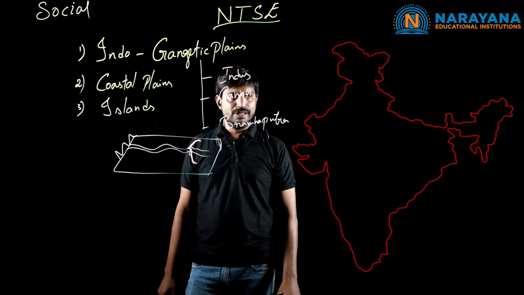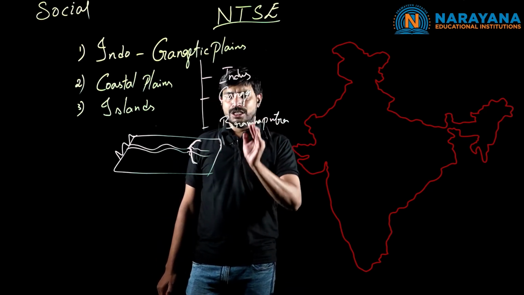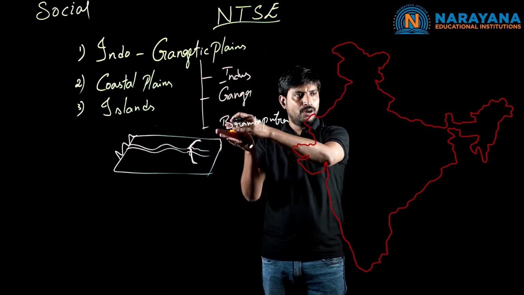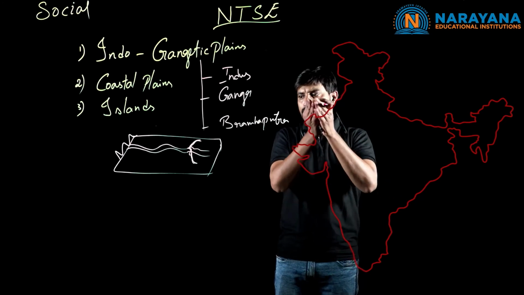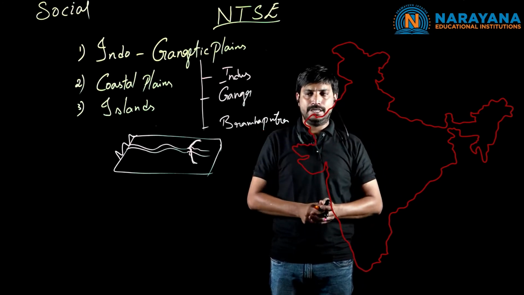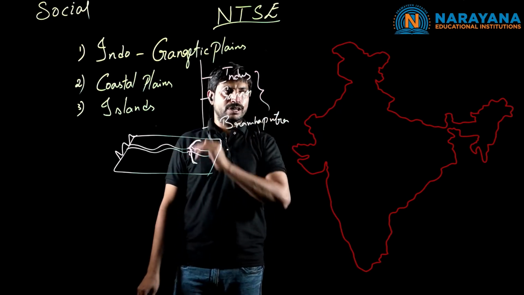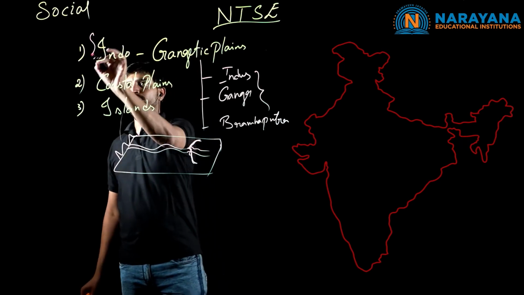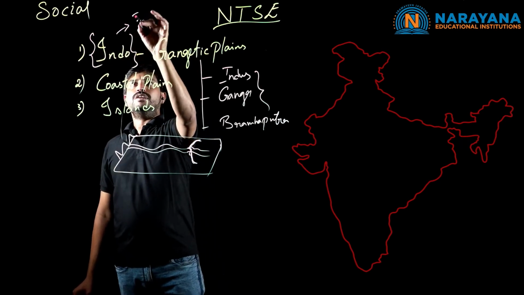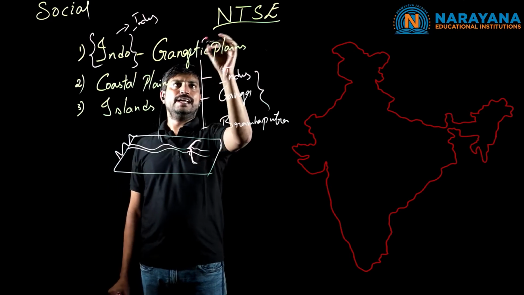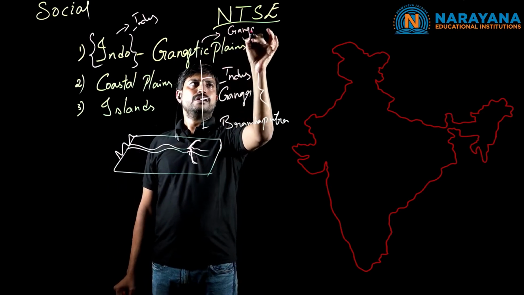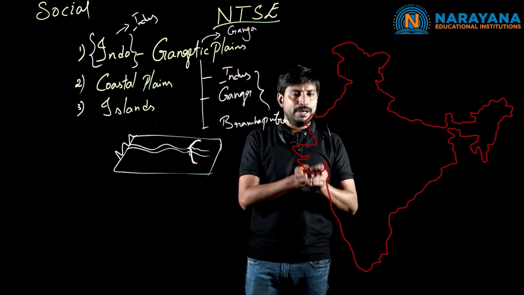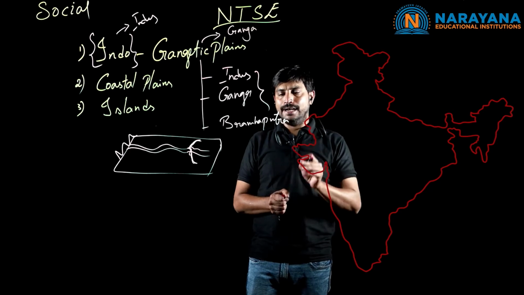As we discussed earlier, the majority of the rivers are flowing towards the east direction. So the water flows in the east direction, and at the same time it is going to erode and separate the soil particles. Because of these three rivers, the Indo-Gangetic Plains have been formed. The name Indo comes from the flow of the Indus River and Gangetic from the Ganga river. Clear?